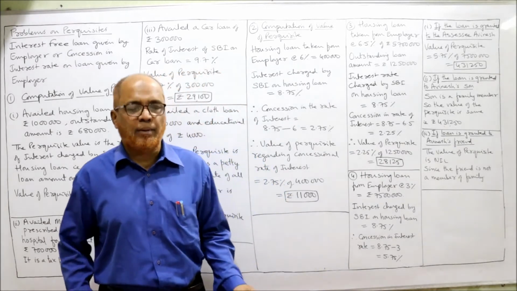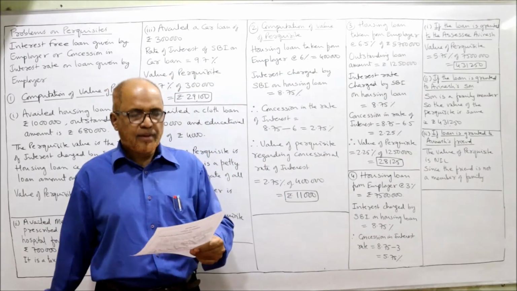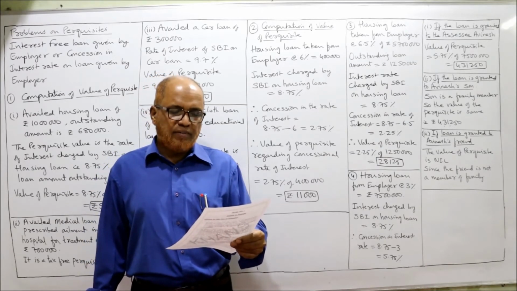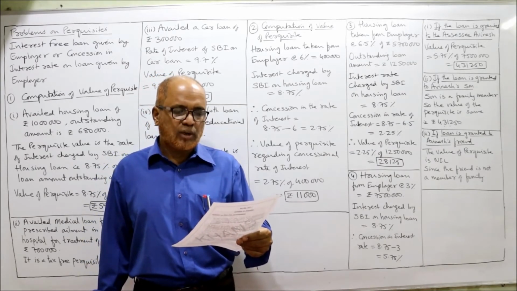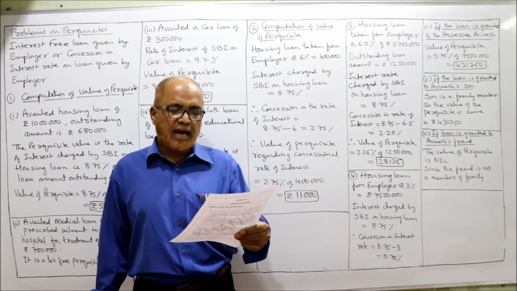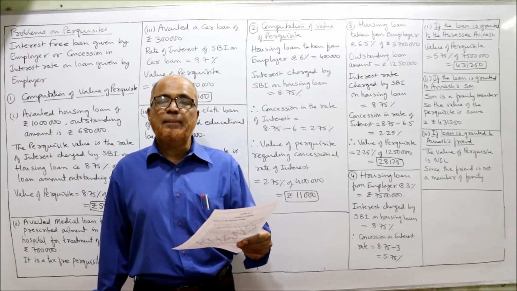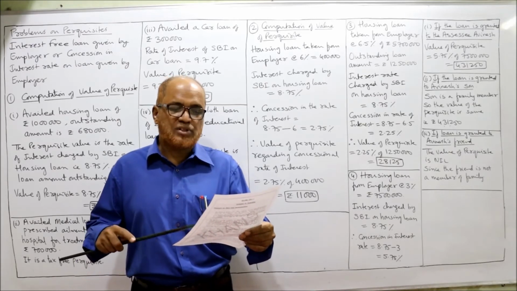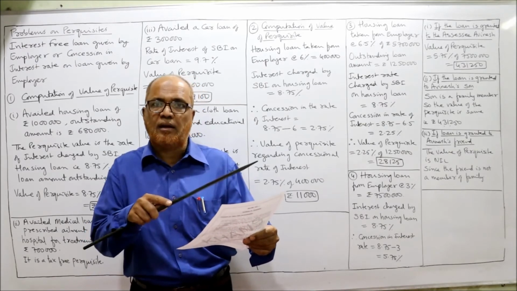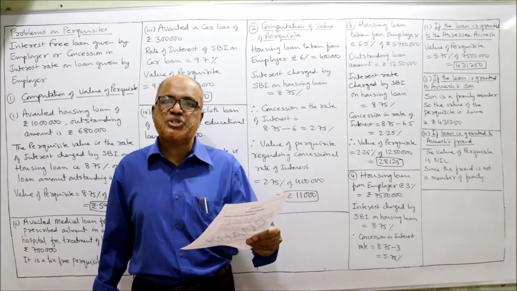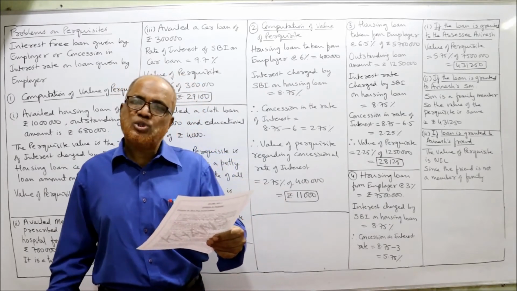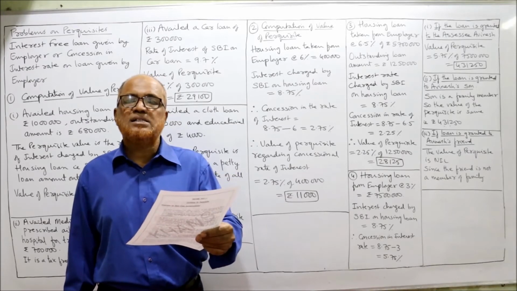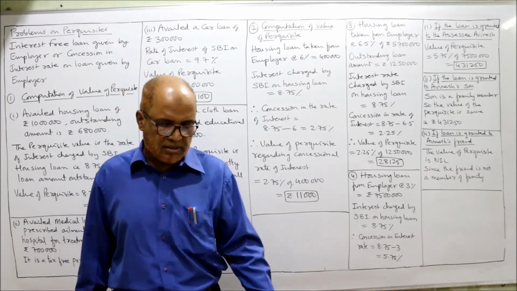Now the second problem, problem number 2. Mr. Akash is working in a company. During the previous year, relevant to the current assessment year, he took a housing loan of 4 lakh from the employer at the rate of 6% per annum. The entire amount is still outstanding. Interest charged by SBI is 8.75%.